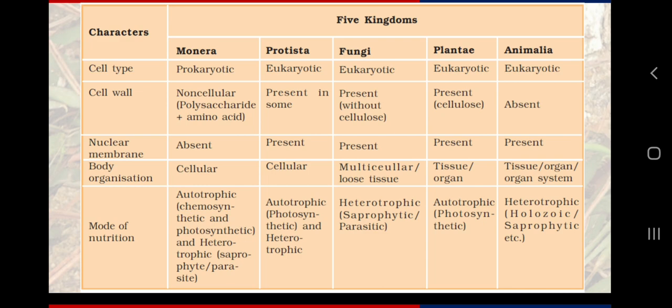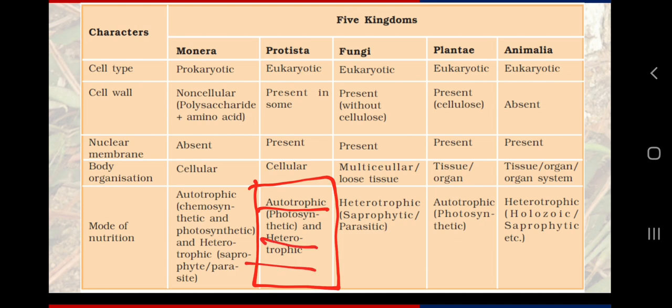Finally, when it comes to Monera and Protista, then you need to remember a few things. What are those things? As you all know, Protista is a diverse group. So again we are having some protista like fungi, some protista like plants, some protista like animals. So they will be autotrophic as well as heterotrophic.